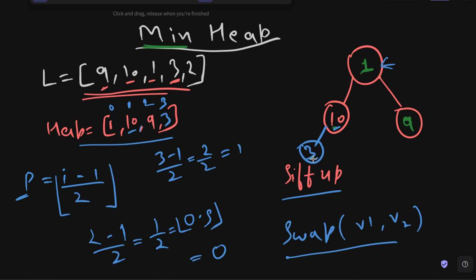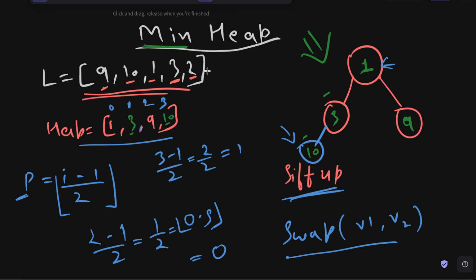Now we see that the 10 is more than 3 and 10 is the parent here. It should not be the case. It is breaking the min heap property that each node is going to be less than or equal to its children. So we are going to use shift up again on this third node. So we will take this 3 node, we will calculate its parent and we will swap it. So after swapping, we have 3 here, we have 10 here, just like we have in the heap array. Remember, I'm using the drawing of this tree for visualization. Okay, in the memory, in the computer, this list is going to be stored.